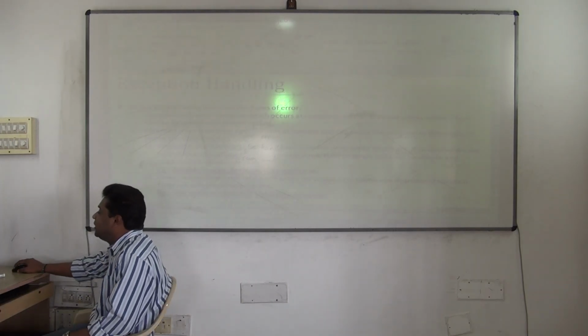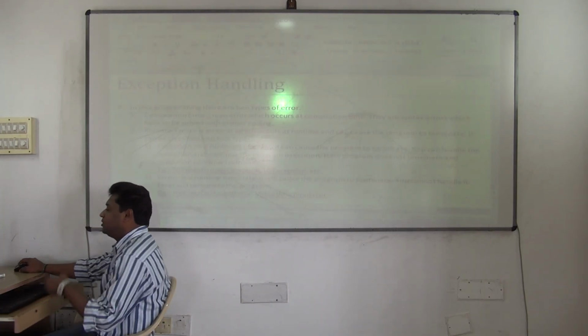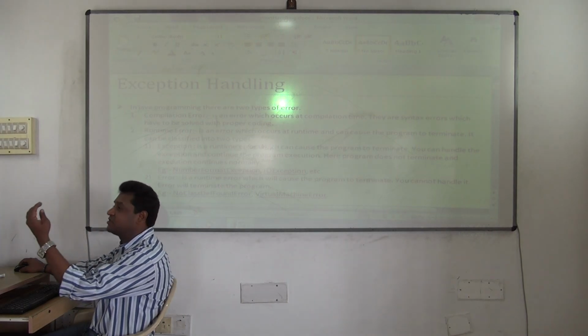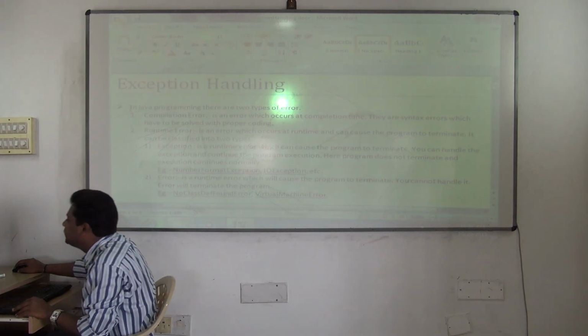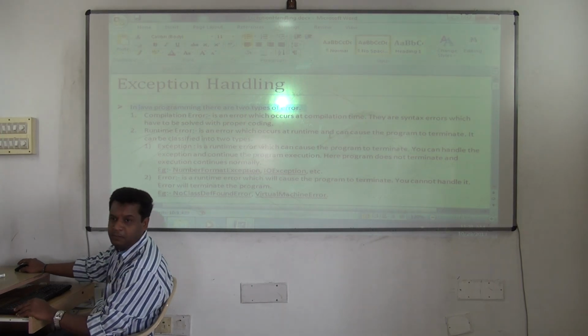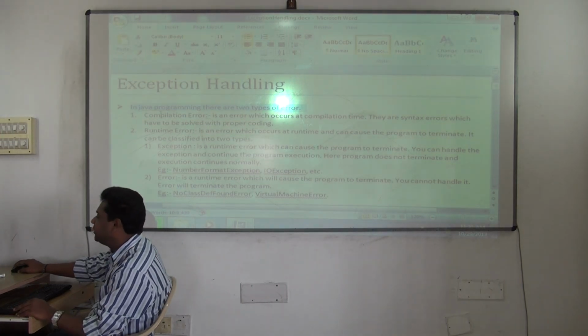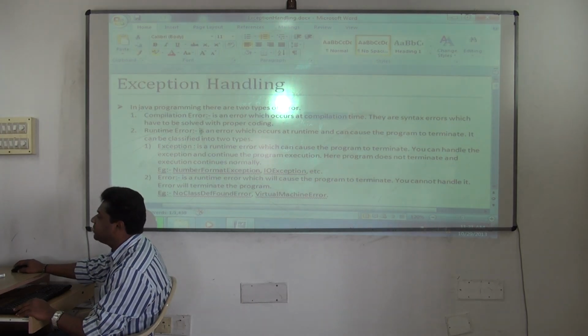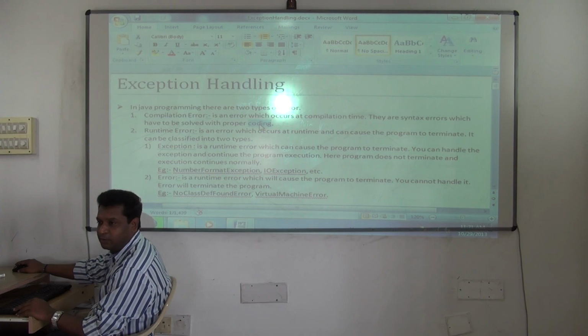Yes, so see this exception handling. All these points you understand only with examples, but just start understanding a little now. In Java programming, there are two types of error which I discussed now. One is the compilation error, the other one is the runtime error. What is a compilation error? It is an error which occurs at compilation time. They are syntax errors and they have to be solved with proper coding.